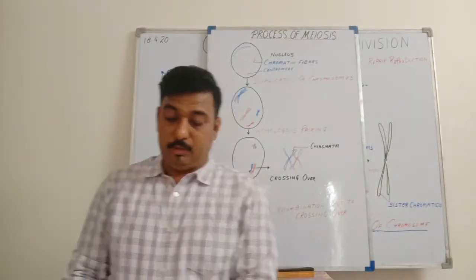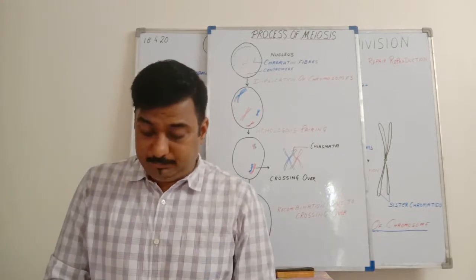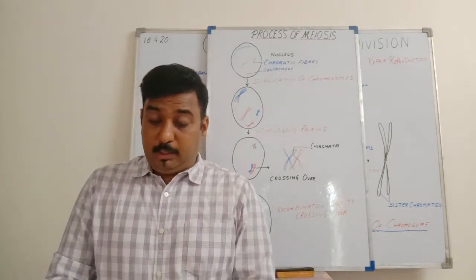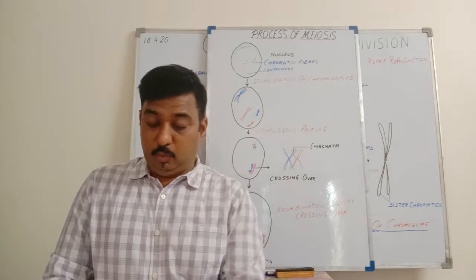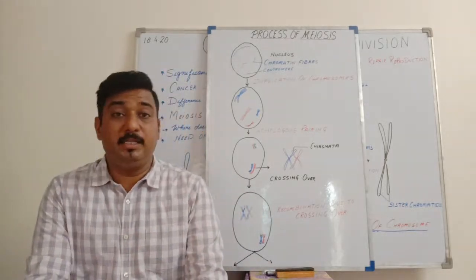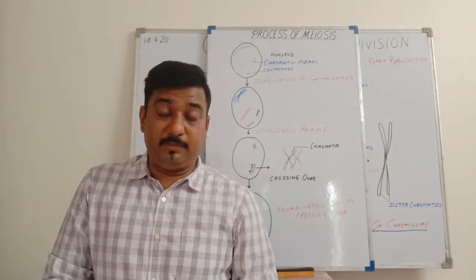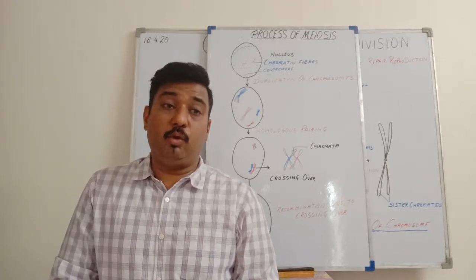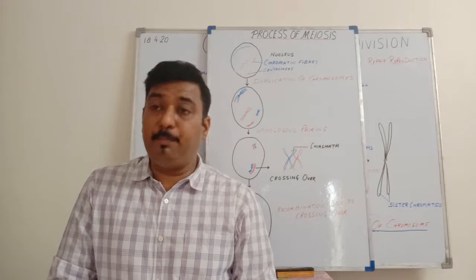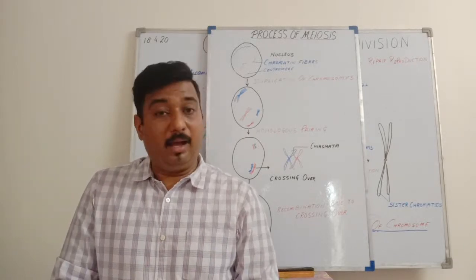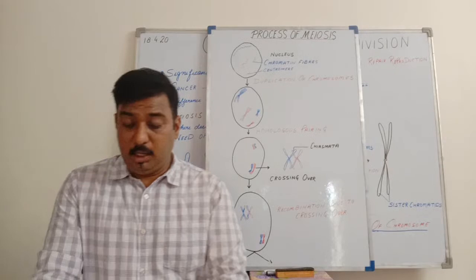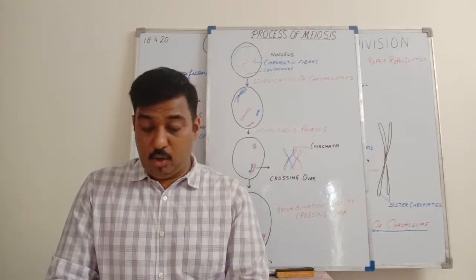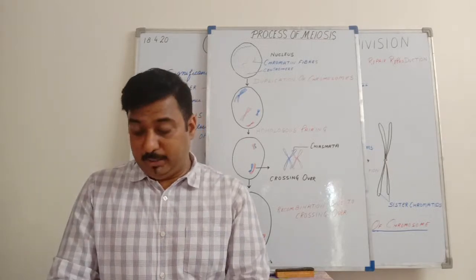So you have seen the PowerPoint presentation. Now the process of meiosis, as I told you, undergoes two subsequent divisions. The first division is the reductional division, that is meiosis 1. Why is it called the reduction division? Because the number of chromosomes is made half. And the second one is meiosis 2, which is a simple meiotic division.